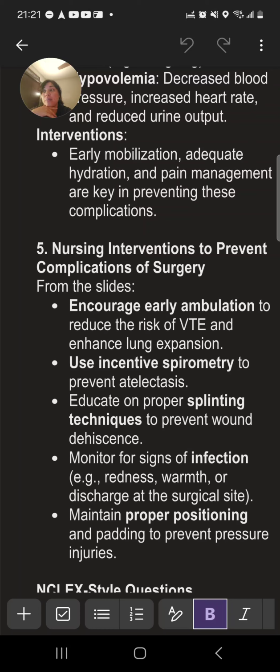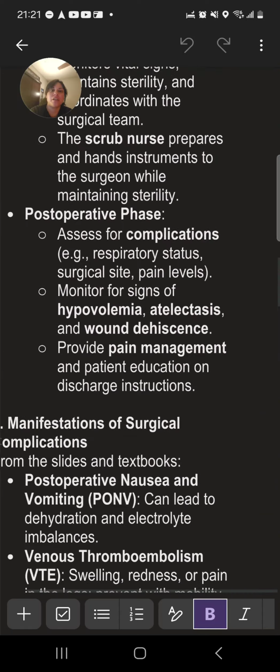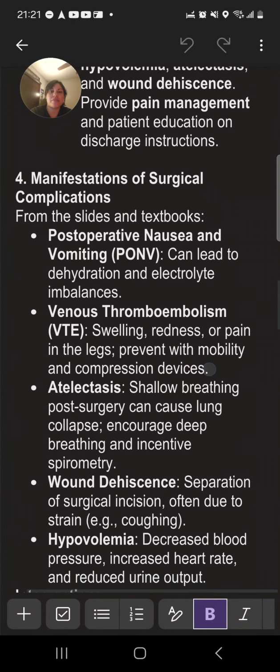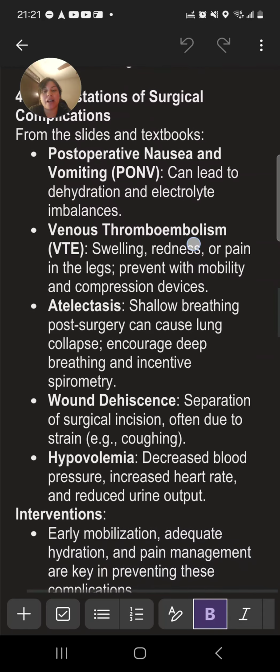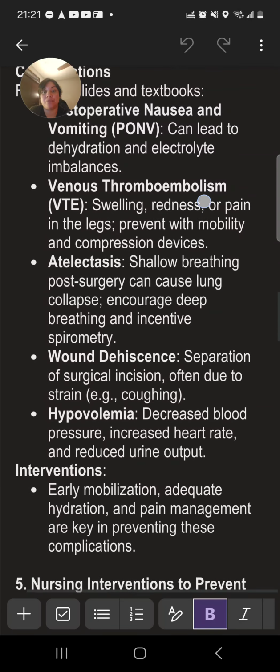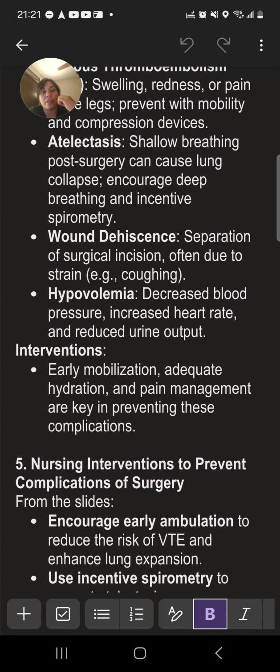Manifestations of surgical complications. Okay, so manifestations of surgical complications: we have post-operative nausea and vomiting, venous thromboembolism, atelectasis, wound dehiscence, hypovolemia. Interventions would be early mobilization, adequate hydration, and pain management, which are key in preventing these complications.